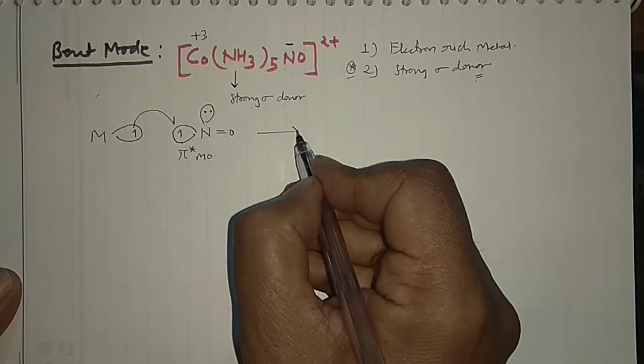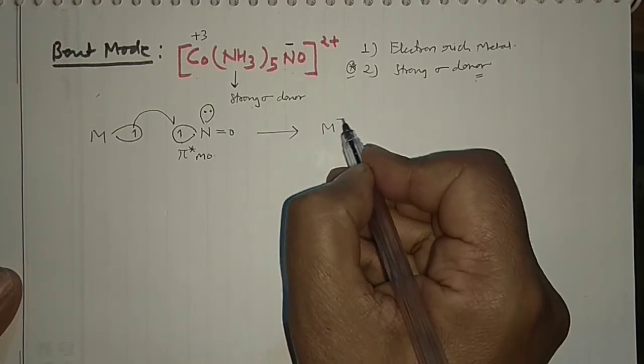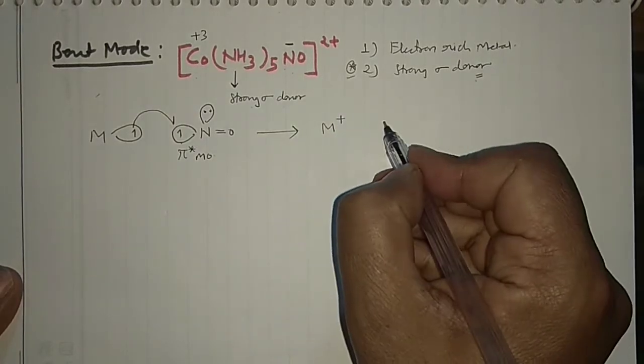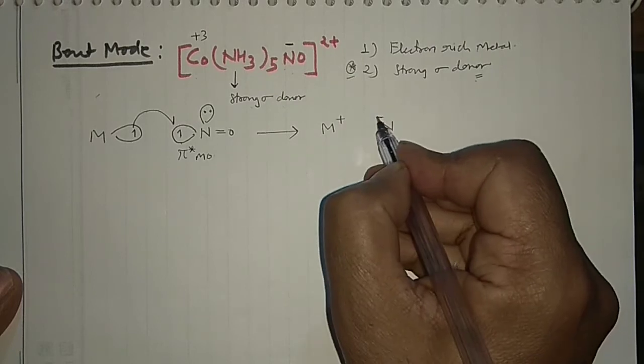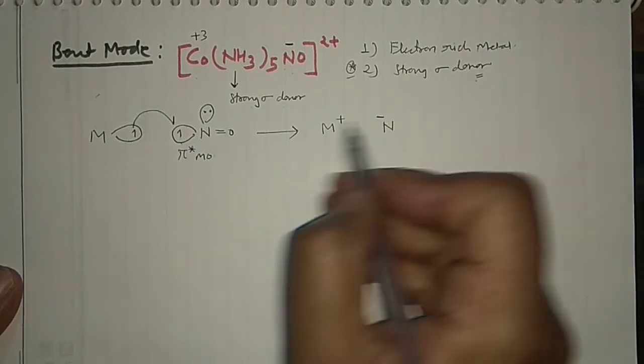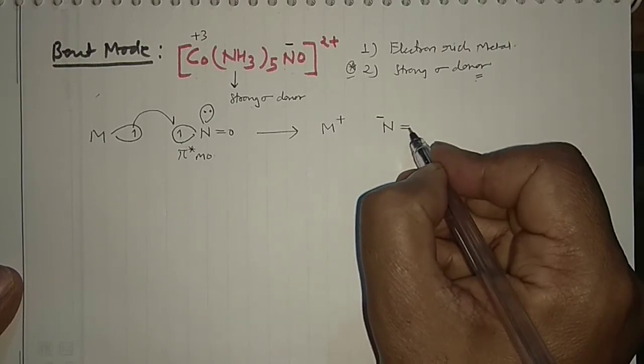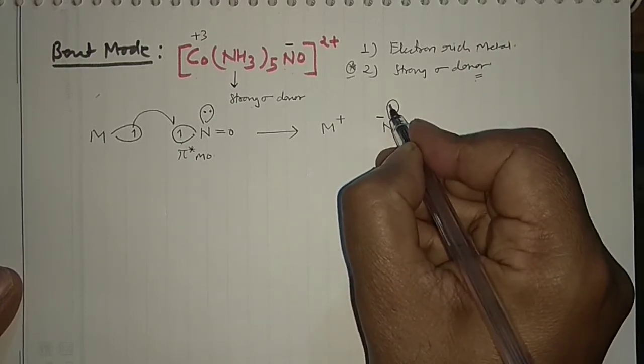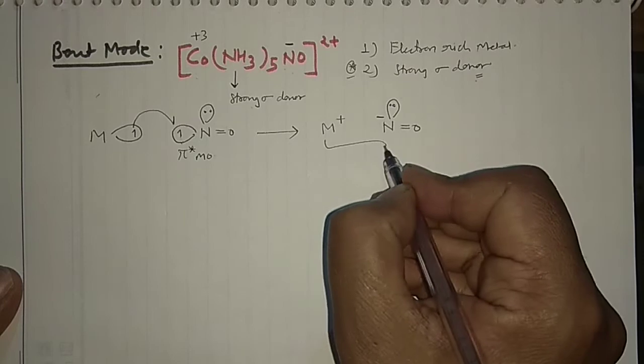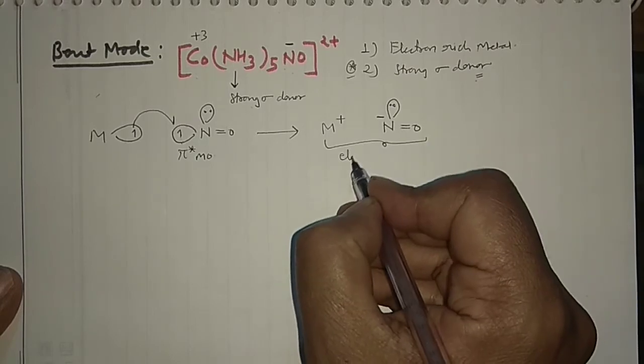When this happens, then you will have what? Metal with a positive center, and nitrogen will be negative, because 1 electron is coming here, negative, and this is double bond oxygen, and of course this is the lone pair. So this is again, you can see, the electrostatic interaction.